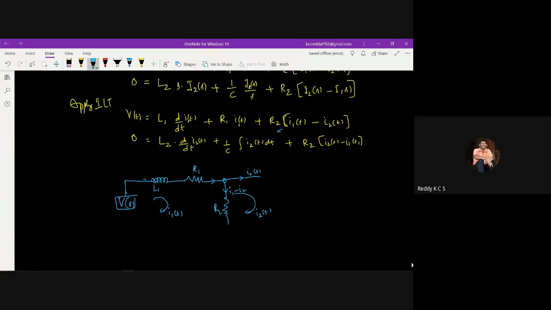Similarly, in the second equation, L2 is connected like this because L2 into I2, right? So I2 is connected, and also the capacitor is connected for this I2, the second loop. So these are connected once again. Now this is the I2 and this is the I1 minus I2. Once it is coming out like this, then it will become I1 of t, which is required in the first loop. This is called the inductor. This is the resistor which is connected between these two loops.